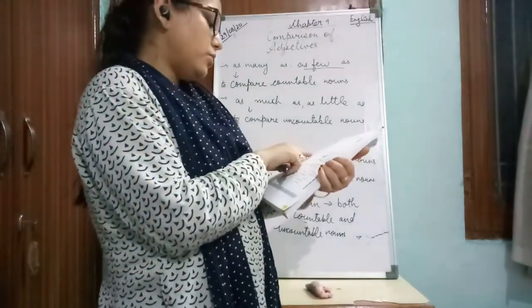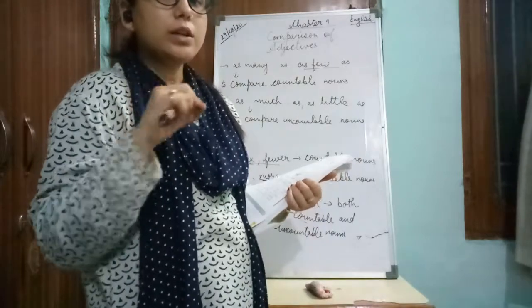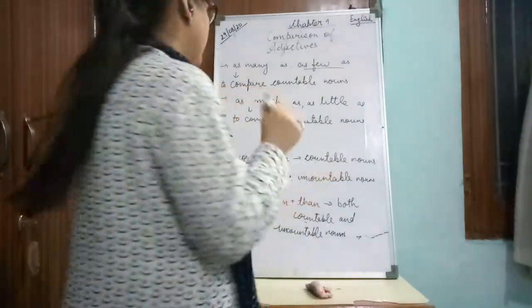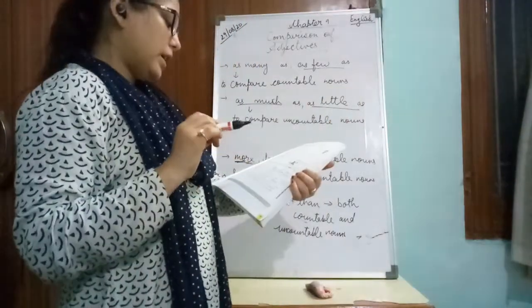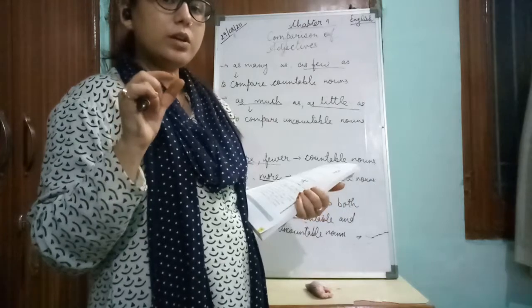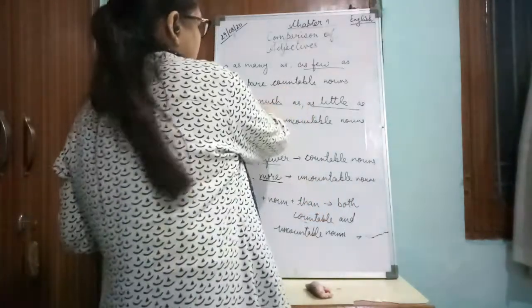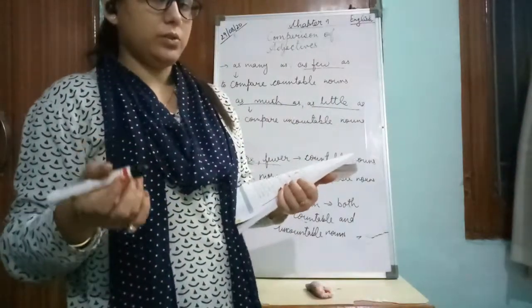The next, you should drink as much water as you can. Now here what we find, water is an uncountable noun. So we can use as much as or as little as. Again, Dipti eats as little food as Divya. So again food is what? It is an uncountable noun. So we can use as much as also or as little as also.